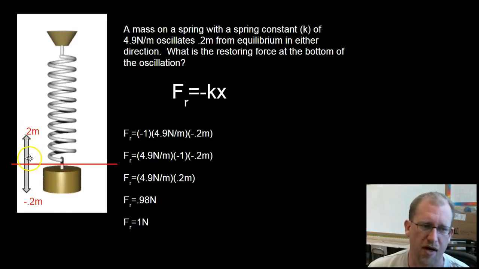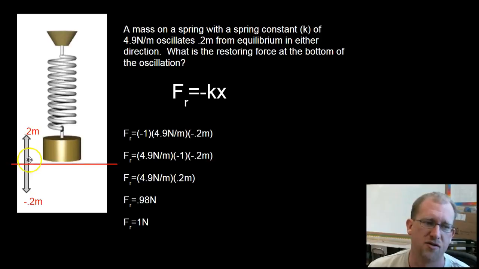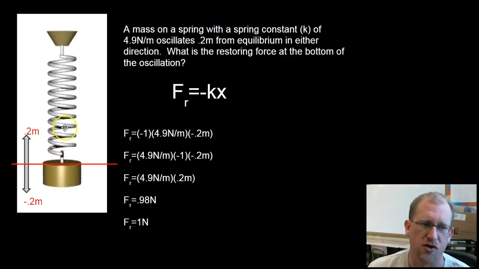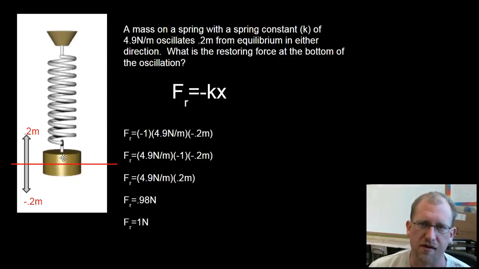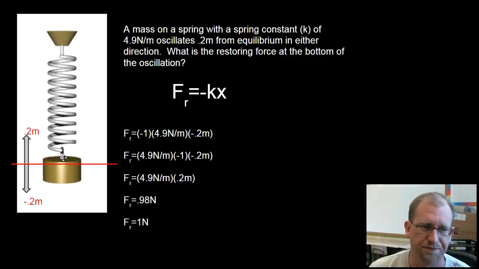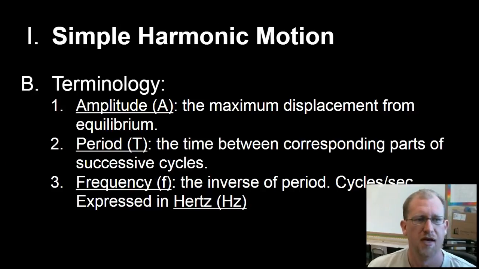So if I had done it above, then my x would have been positive and my restoring force would have been pointing in the negative direction, because it's always pointing opposite the vector of displacement. Okay, here we go. Moving on.